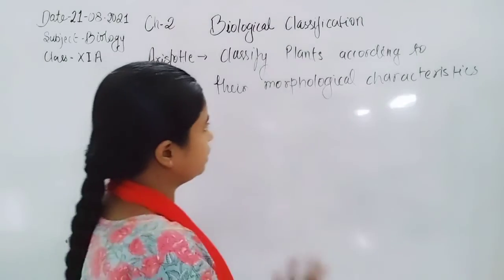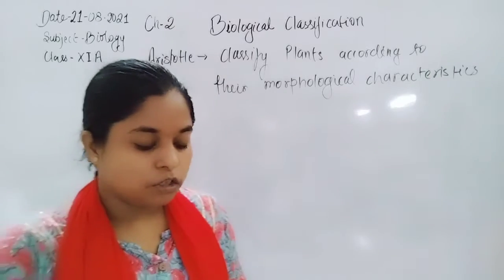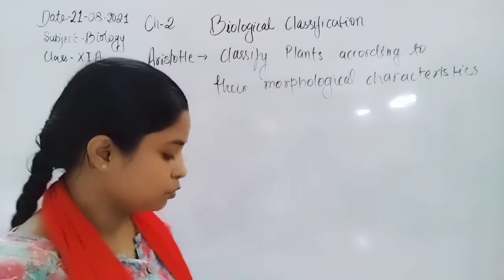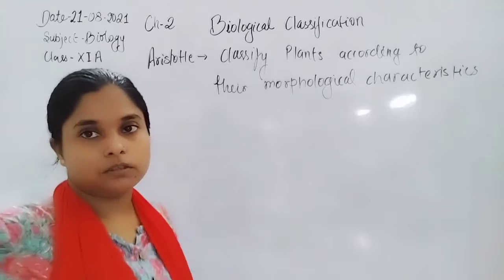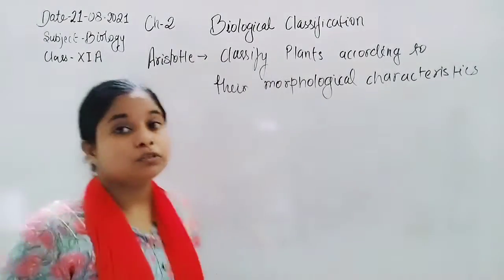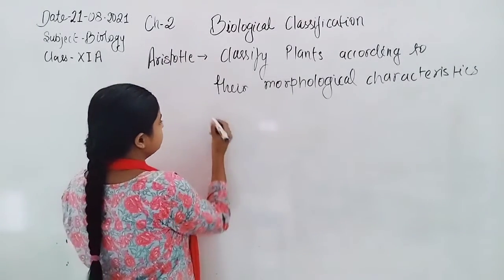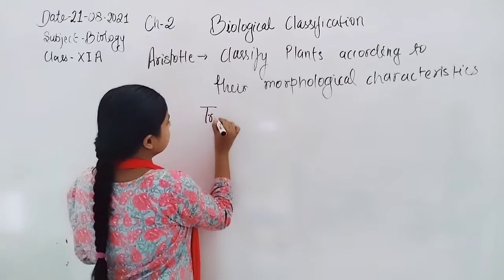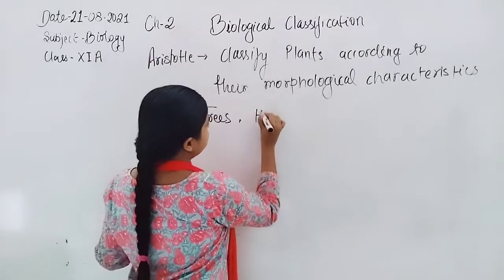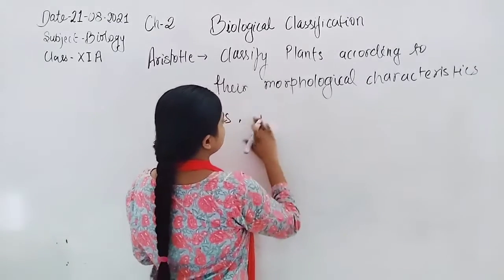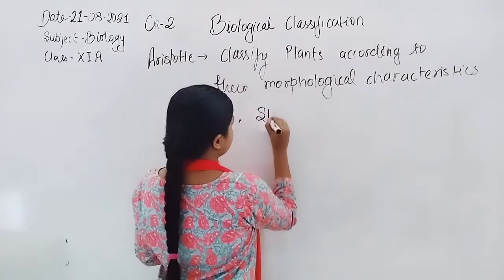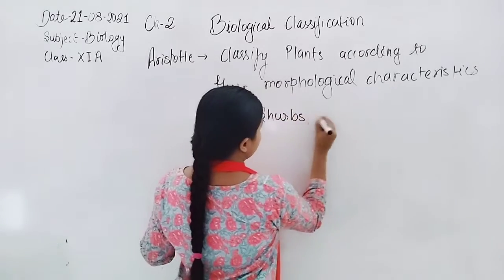Aristotle classified living organisms, or plants, according to their morphological characteristics into trees, shrubs, and herbs.